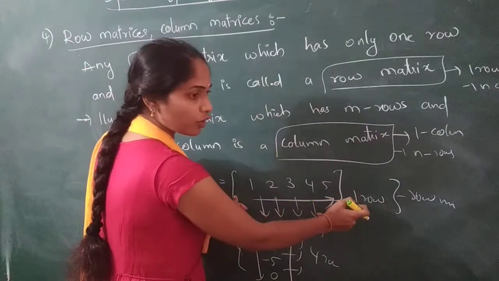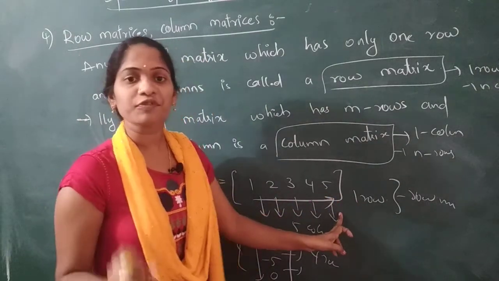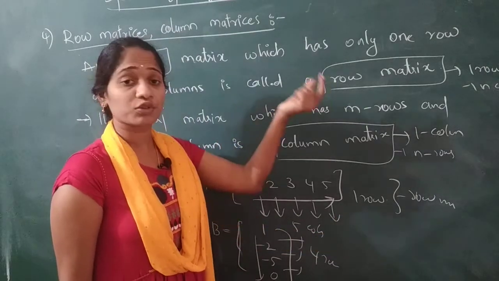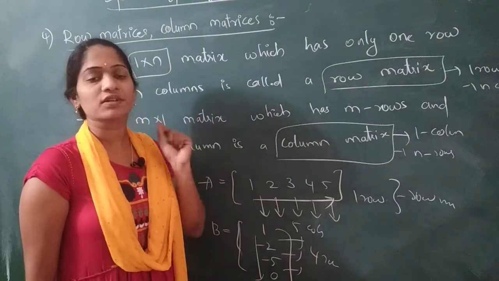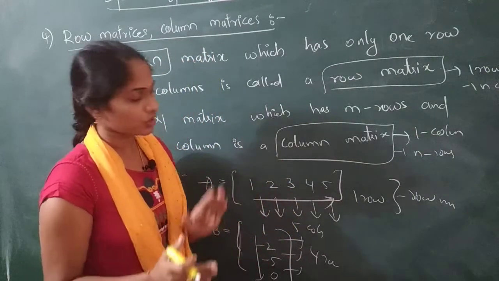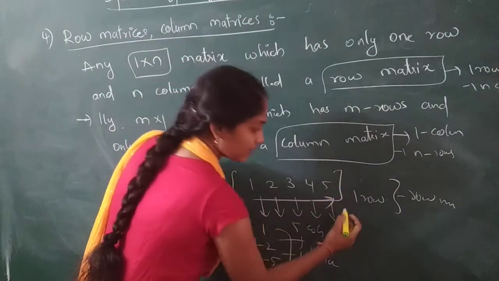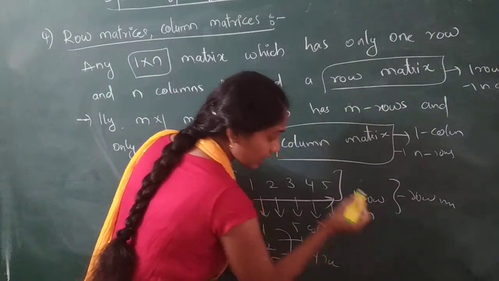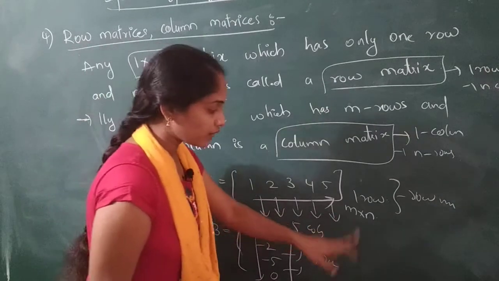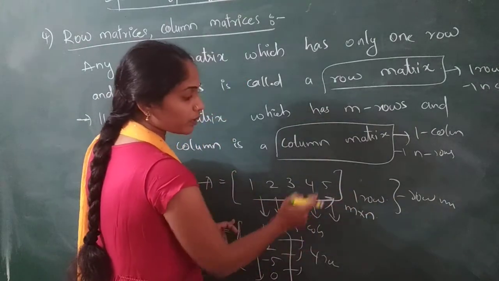This is a row matrix. What is the type here? To know the type of the matrix, please go through lecture 1. In lecture 1 it is clearly explained what the type is. Type means you have to decide m cross n, that is how many rows and how many columns there are. Actually they are m cross n matrices. To decide which type it is, we have to count how many rows and how many columns there are.